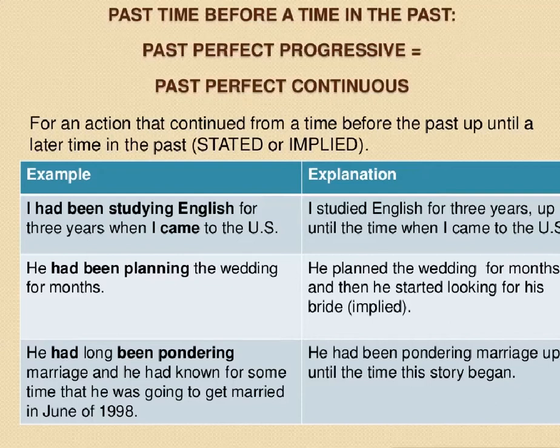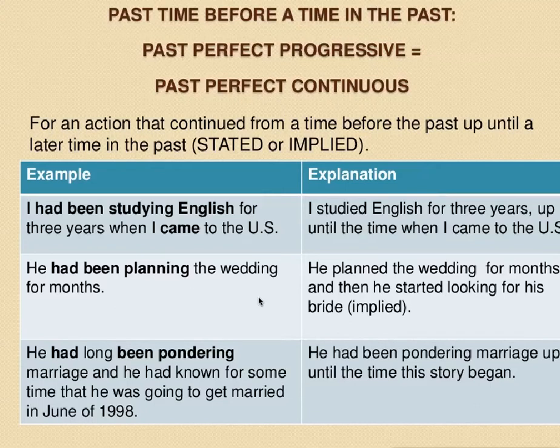Okay, when we talk about a time that happened before a time in the past, we can use the past perfect progressive. This is for an action that continued for a time before the past up until a later time in the past, which may be stated or implied. So, I had been studying English for 3 years when I came to the U.S. means I studied English for 3 years up until the time when I came to the U.S.